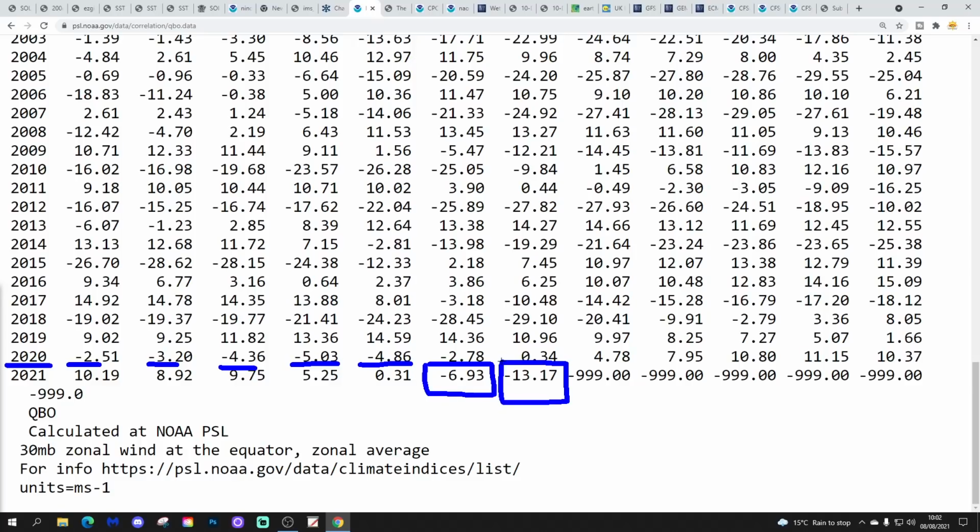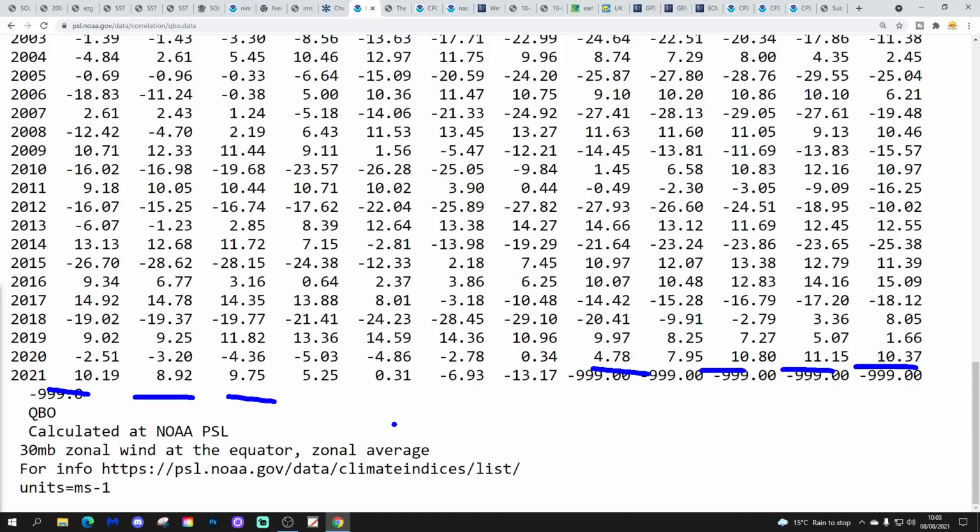You remember that last year the easterly QBO failed but never went away entirely from the stratosphere. It has descended very quickly from the stratosphere into the troposphere, and this rapid switch has probably taken place as a result of the failure of the easterly QBO that we had last year. But anyway, we are in a strong easterly QBO phase now, and that is likely to continue through the remainder of the year, and the winter of 2021-2022 will be a strong easterly QBO winter.